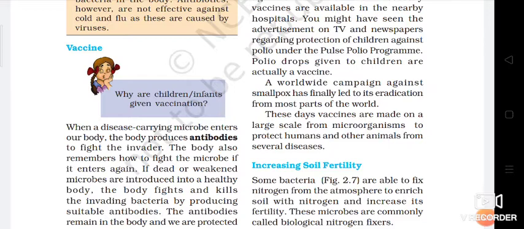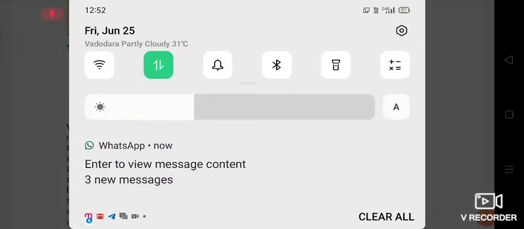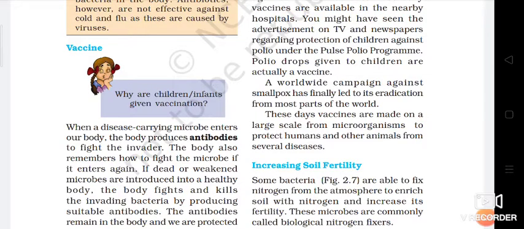Nowadays you know that because of corona we are taking the vaccine, though we don't have any such disease. Why? When such a virus enters our body, that time the antibodies help us to fight against that disease.